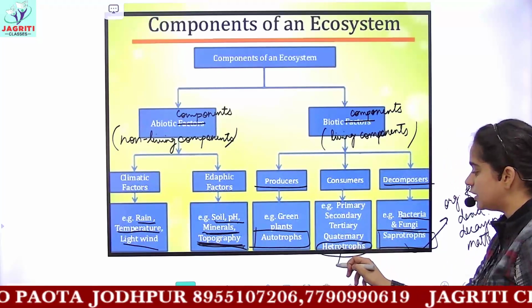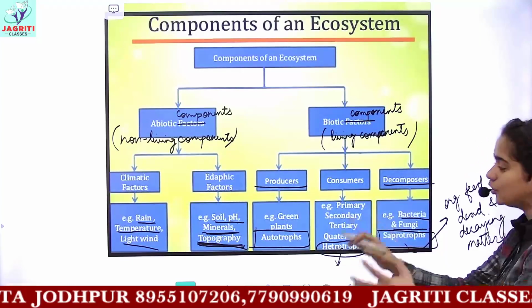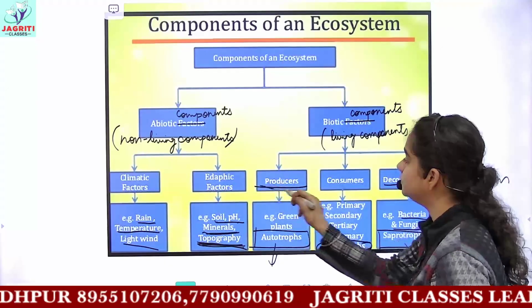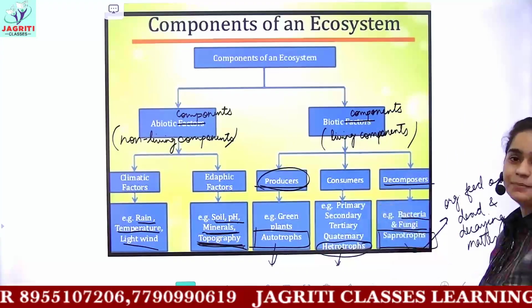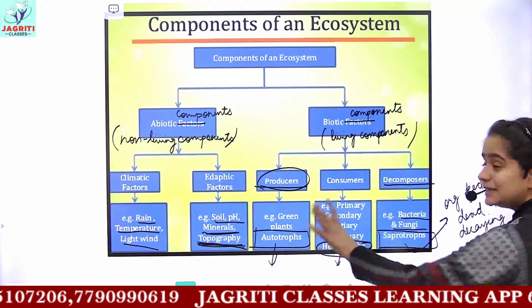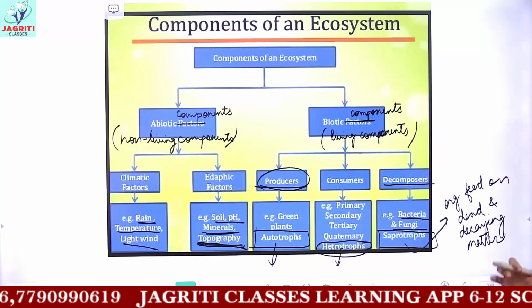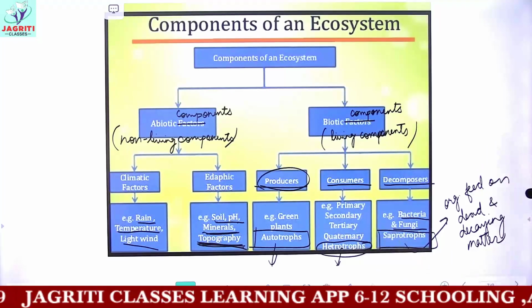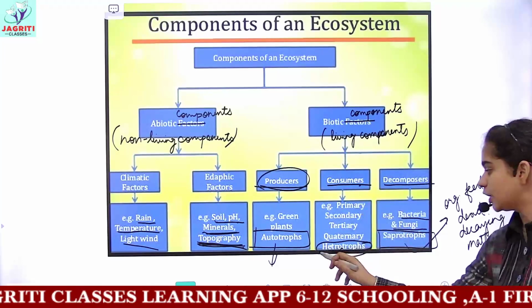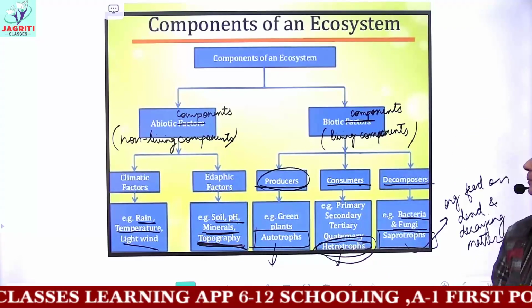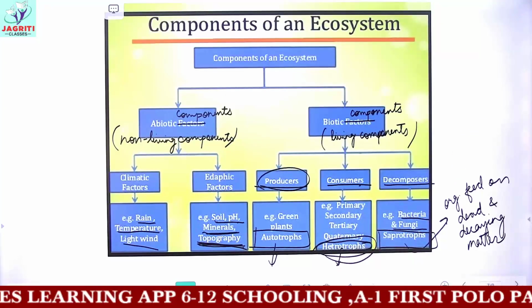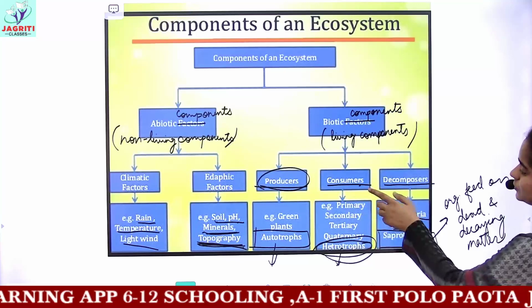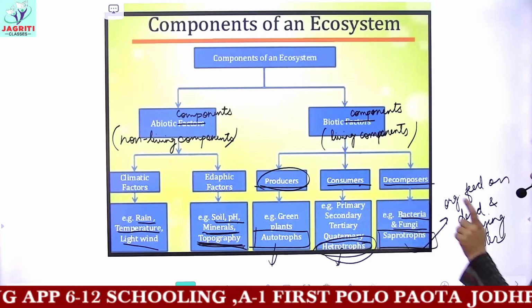Heterotrophs cannot make their own food and are dependent on others. Autotroph is the term for producers, that is, those which can make their own food. An example is green plants, which make their own food by the process of photosynthesis. Then you have three categories in consumers. Consumers, you can also call them heterotrophs. So you have three to four categories: primary consumer, secondary, tertiary, and quaternary.